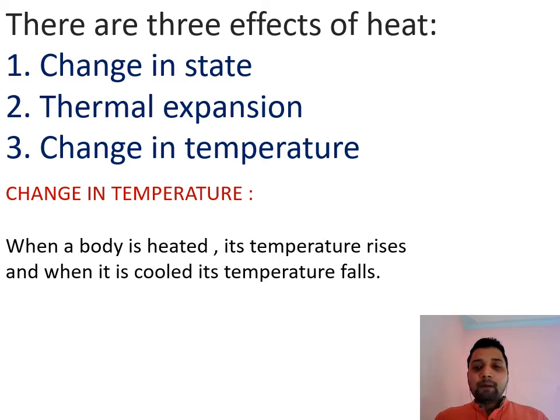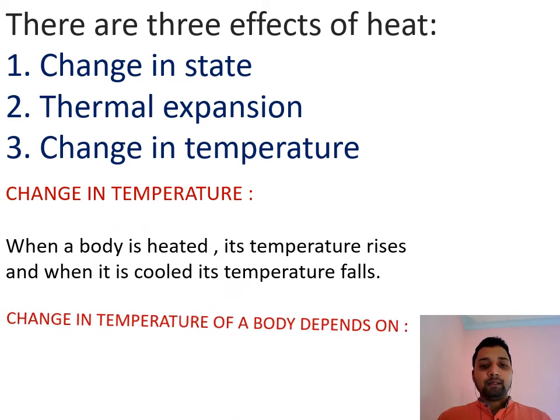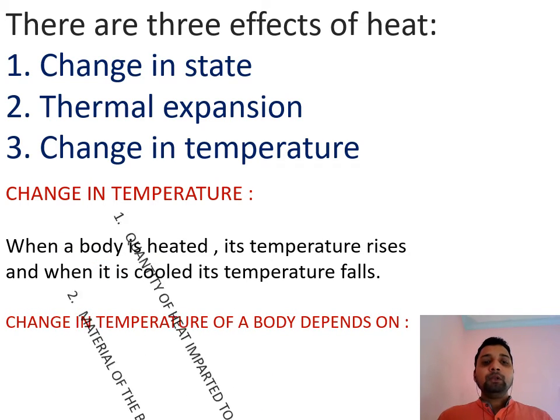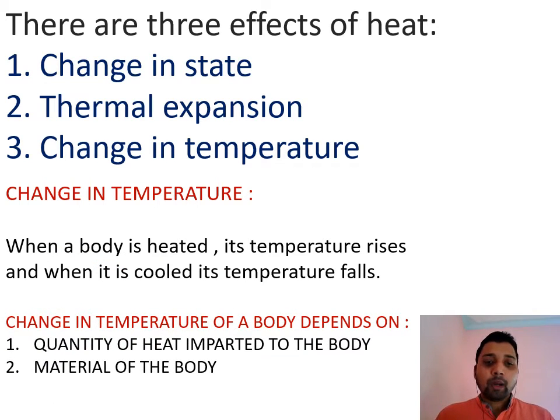How much any object will gain or lose heat, or how much the temperature increases or decreases in the body, depends upon two factors. First is the quantity of heat imparted on a body, meaning how much heat is given to a body. The more the heat, the more the temperature; the less the heat, the less the temperature.